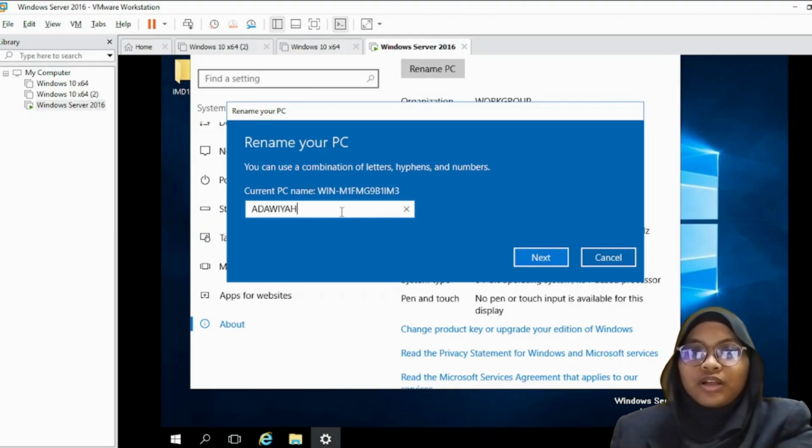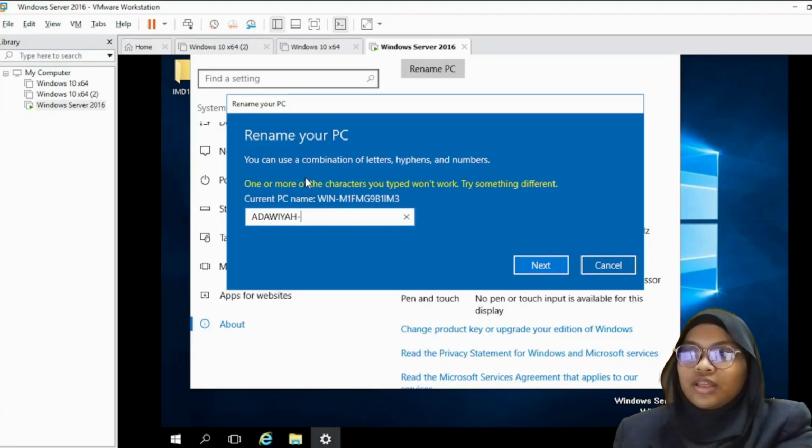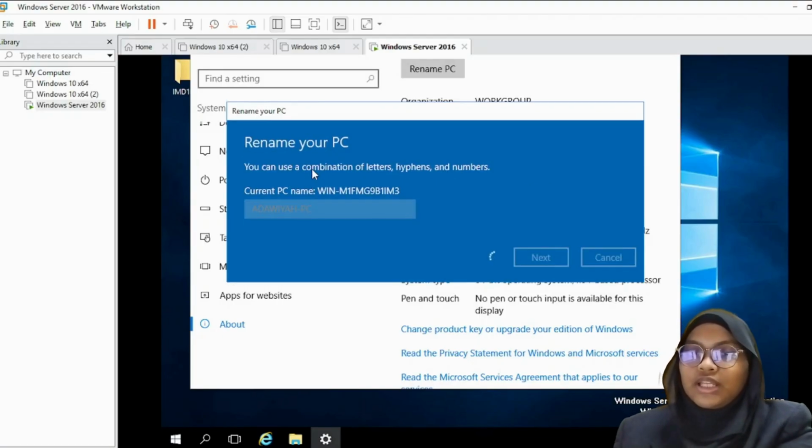For part 9, show how to change computer name. Firstly, click Windows and then click Setting and click the System. Scroll down and click About and there click Rename PC. You can rename the PC here with another name.